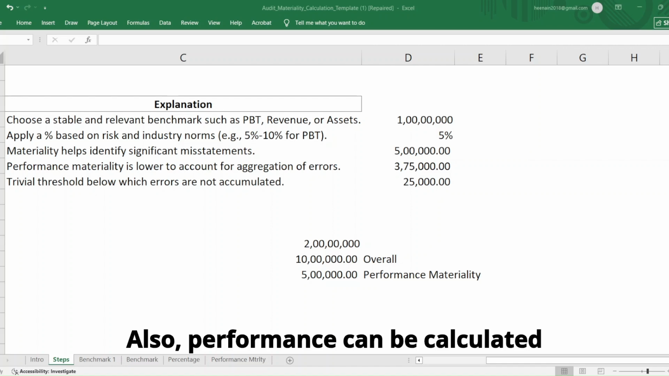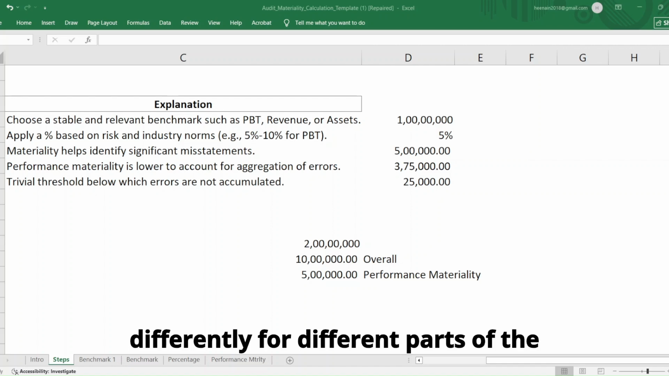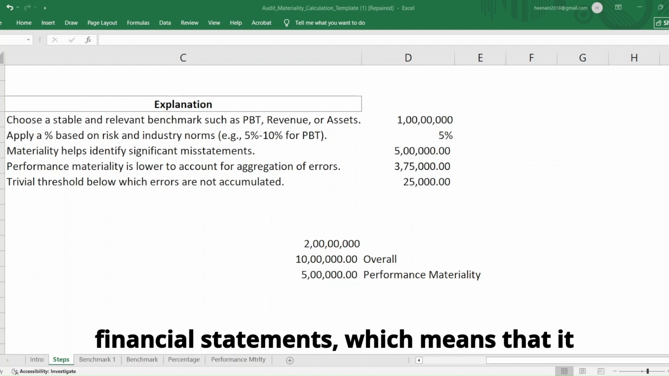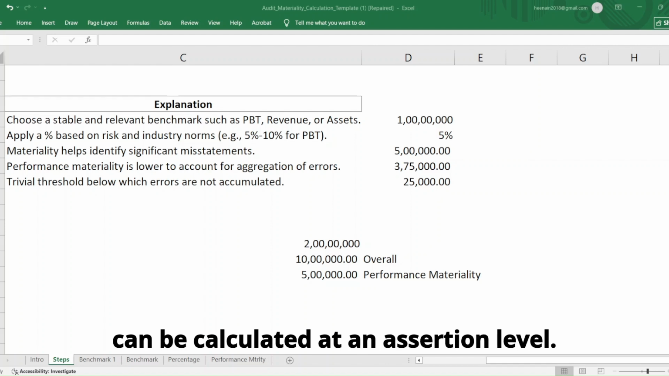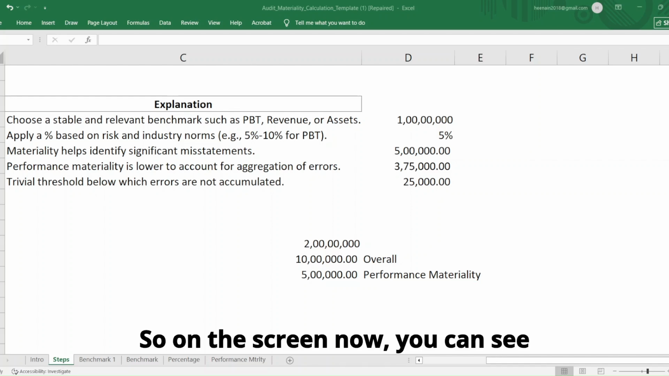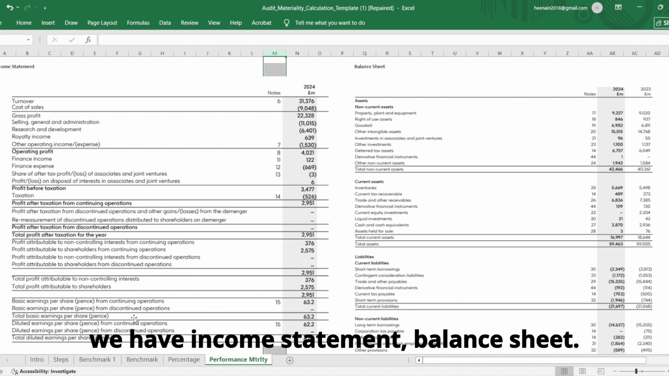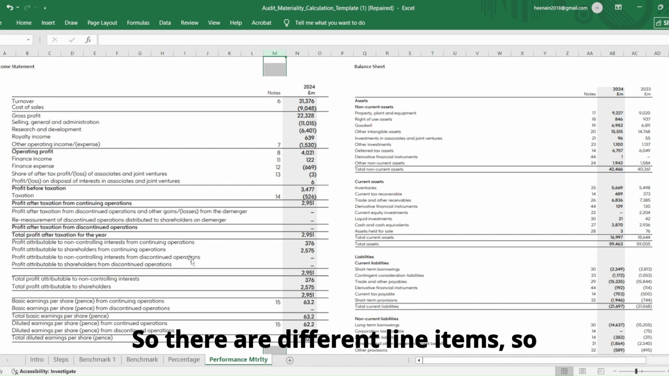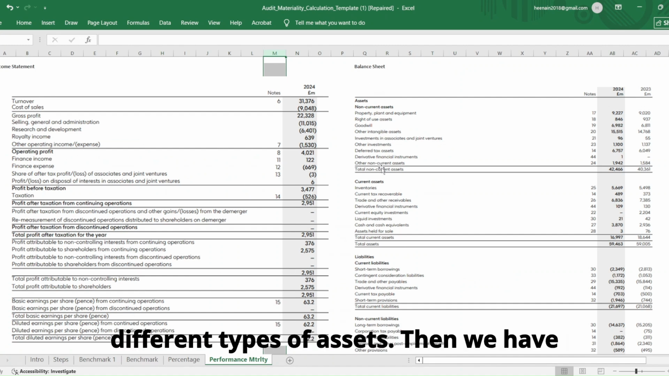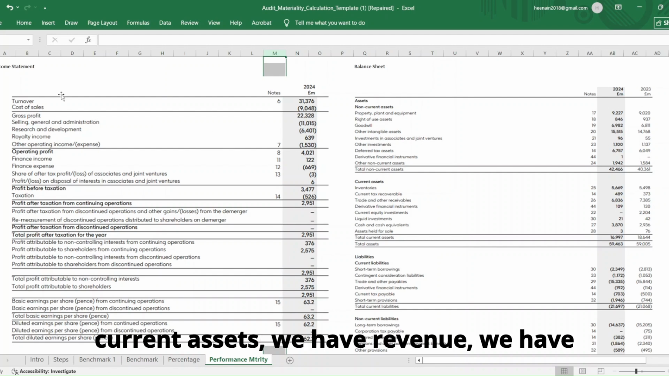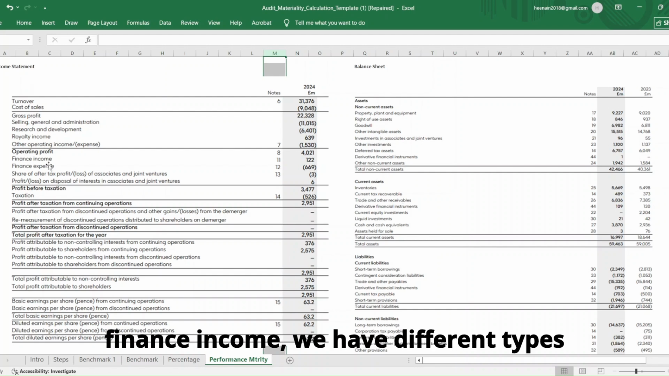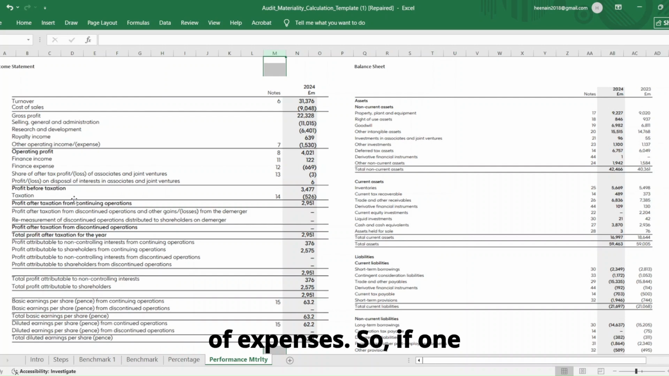Also, performance materiality can be calculated differently for different parts of the financial statements, which means that it can be calculated at an assertion level. So on the screen now, you can see we have income statement, balance sheet. So there are different line items. So different types of assets. Then we have current assets, we have revenue, we have finance income, we have different types of expenses.